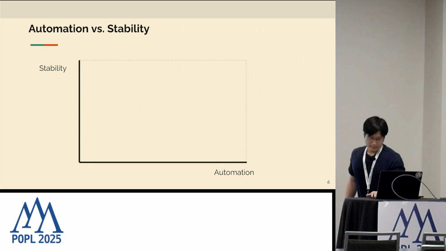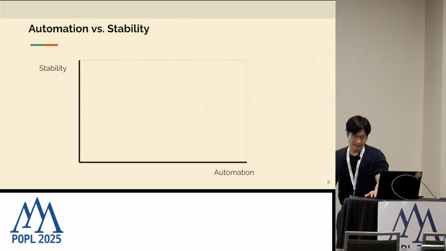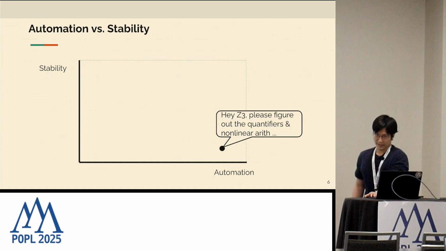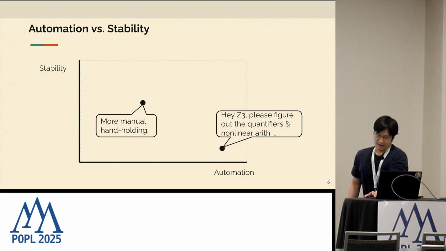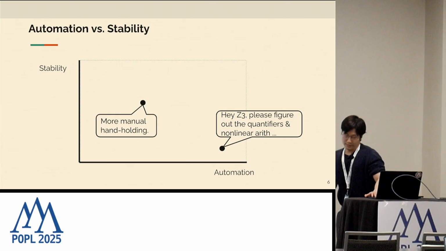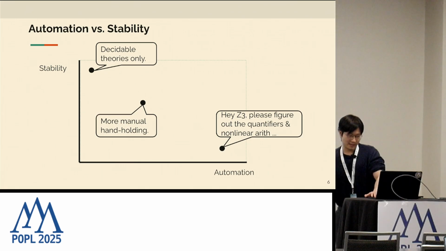Okay, so there seems to be a form of belief that we have to trade off between automation versus stability. On one side, we have high automation. Let's see how these handle all the undecidable theories. But we get poor stability. So to have more stability, we need to do more manual handholding, so more manual proof steps. The other extreme is that we just drop down to decidable theories only, and so we lose the automation over quantifiers, for example.